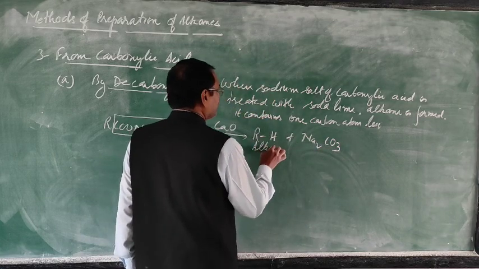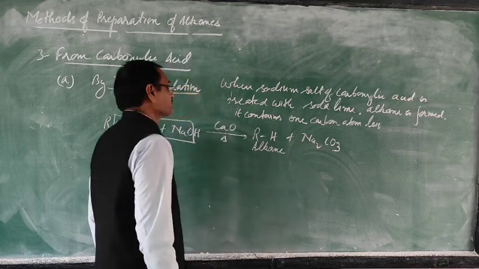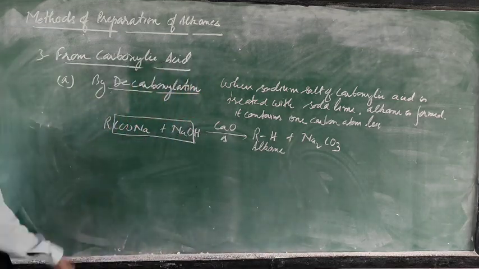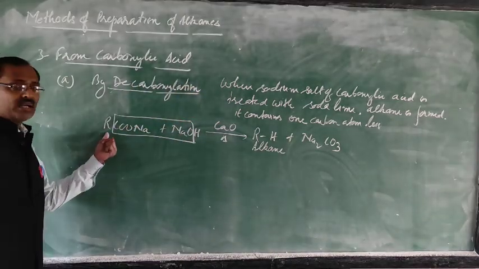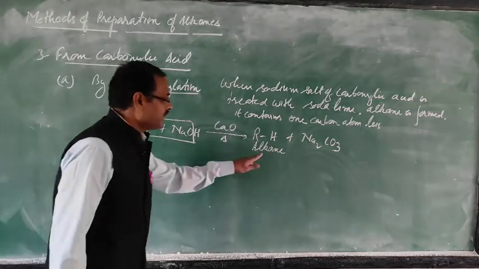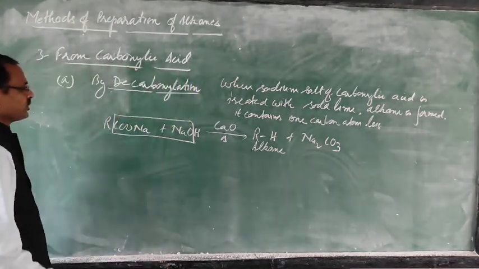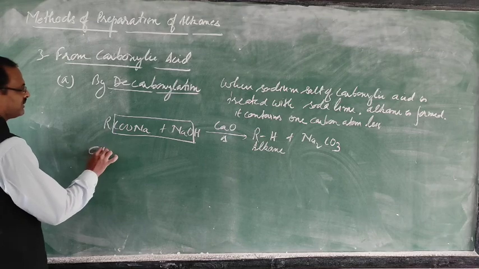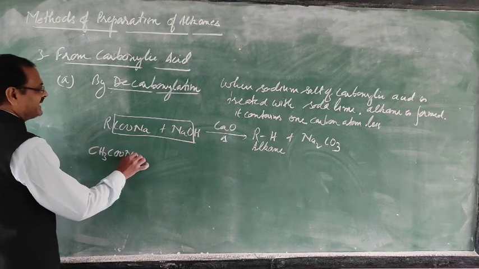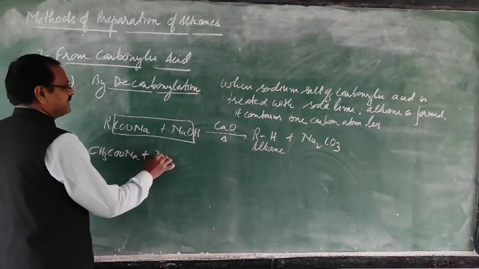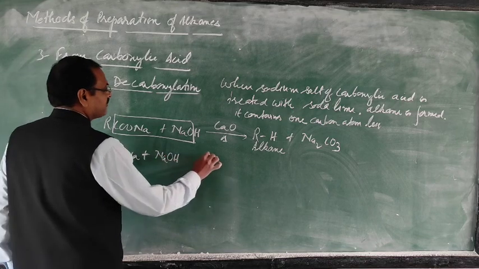This alkane is formed. Now whatever the carbon atom you will take, one carbon atom less will be there. So one particular example, this sodium acetate is heated with soda lime.